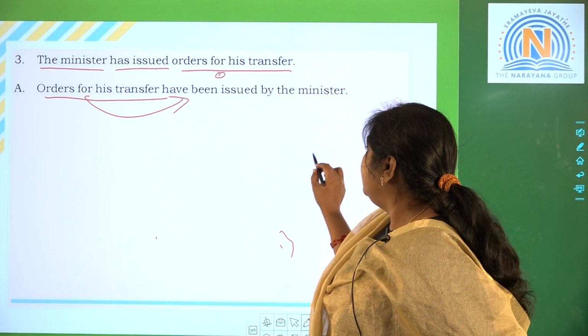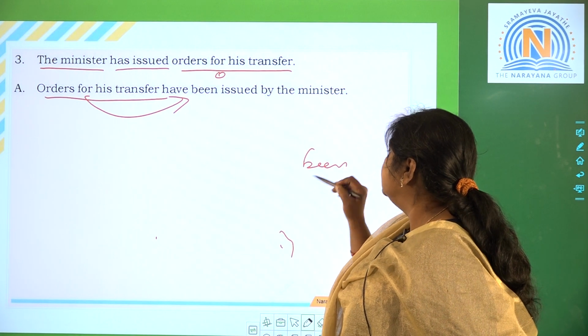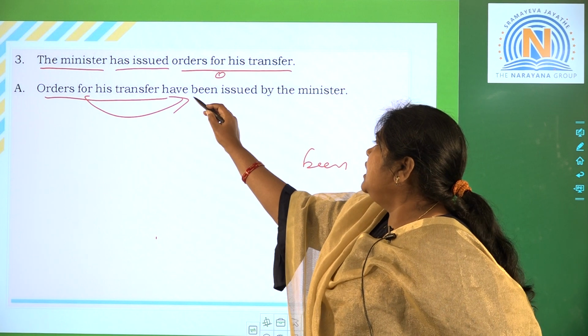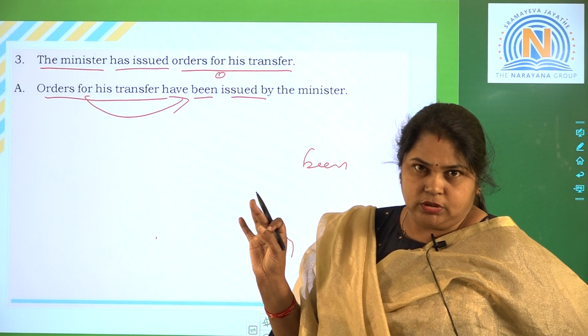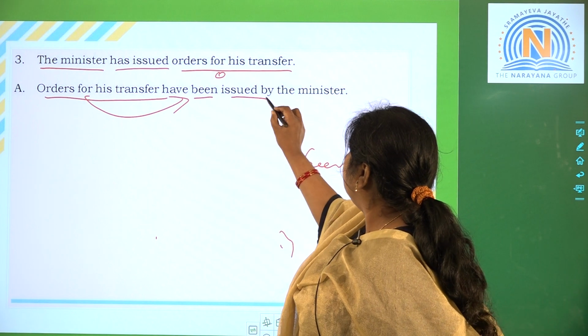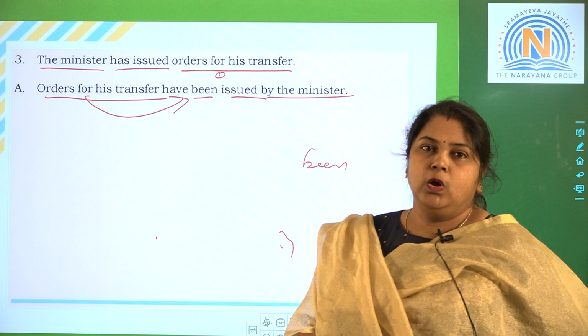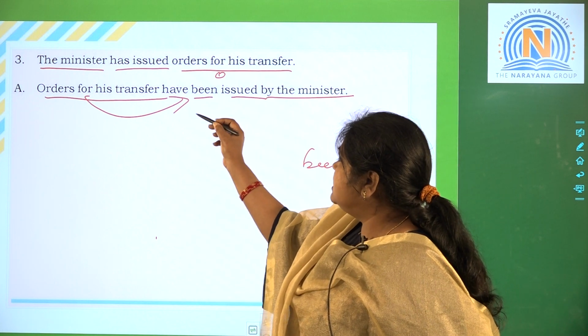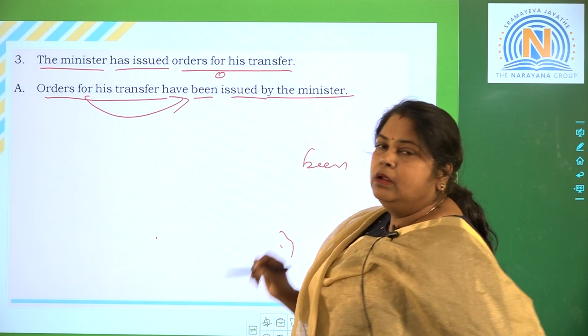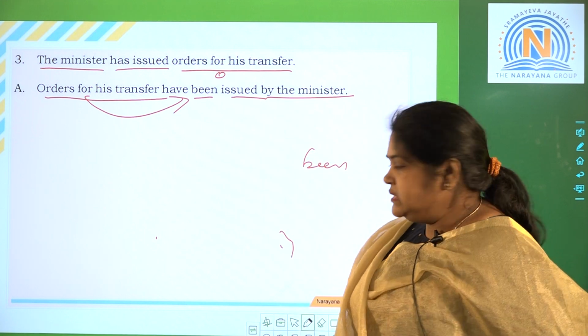After have, we have to go with been. This is the syntax. Have been issued. So orders for his transfer have been issued by the minister. So this is my answer.